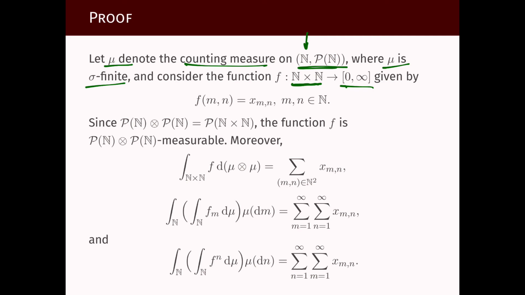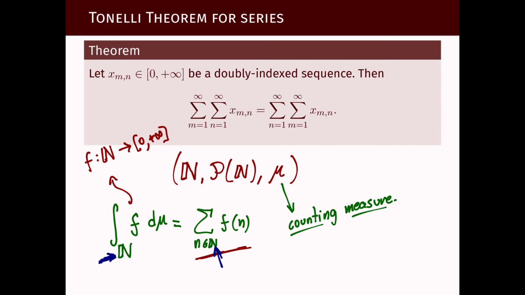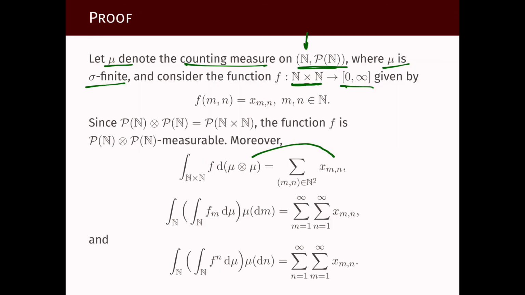And now, because mu is the counting measure, and if we go back to the previous slide, you will remember I said this identity holds for any countable space. There's nothing special about the natural numbers here when we integrate with respect to the counting measure. So all we are saying in this first equation is integrate on a countable set a function with respect to a counting measure.